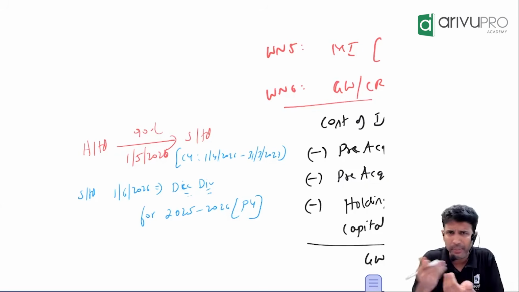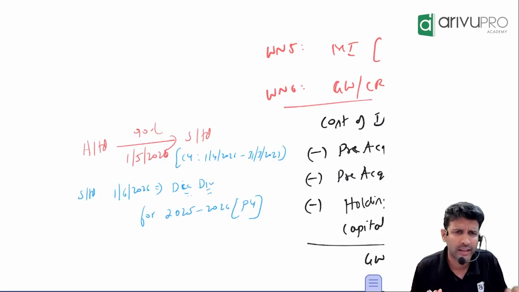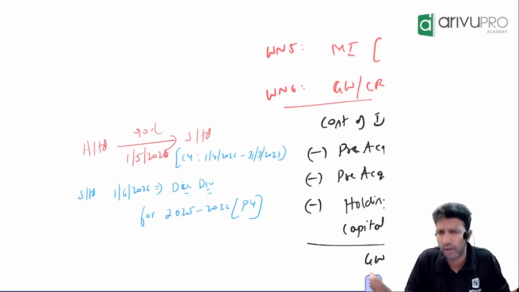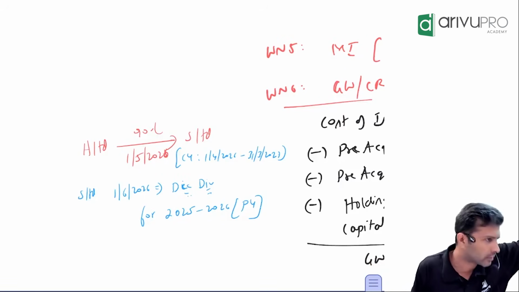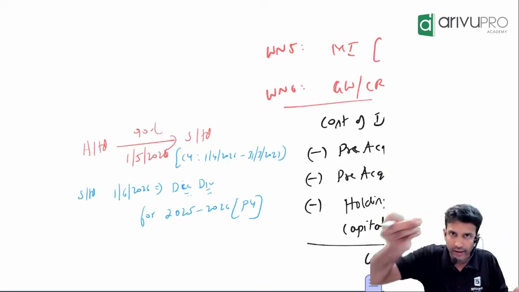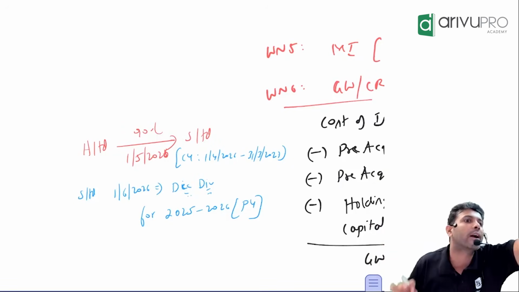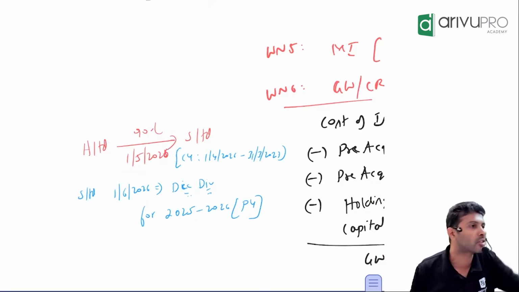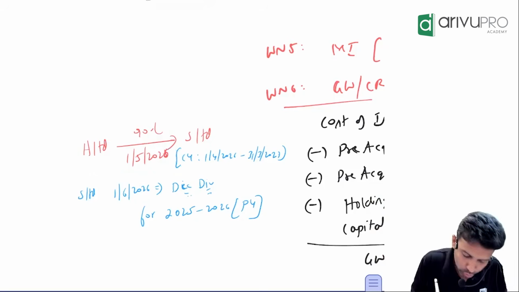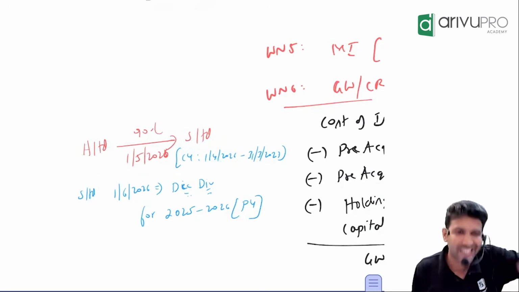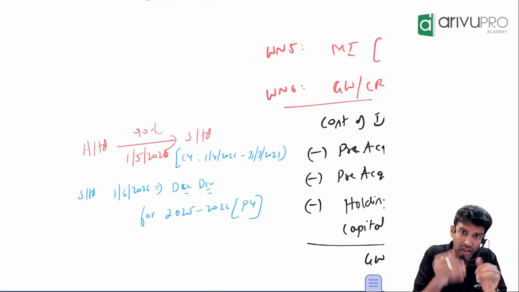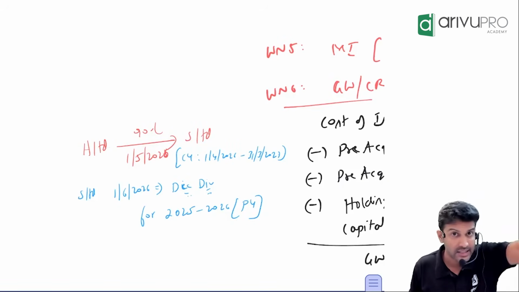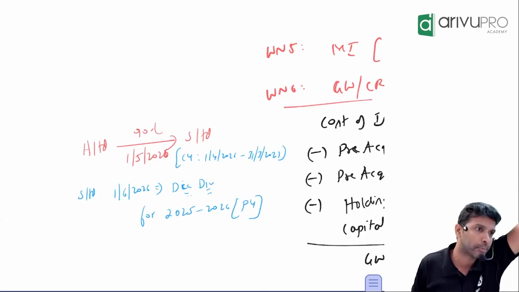But under the Companies Act, the dividend doesn't work like that. On a particular day, which we call the record date, we check who is a shareholder. Whoever is a shareholder gets the full dividend. If your name is not appearing on the record day, you will not get dividend. As simple as that. On the record day, H Limited's name is already appearing in the register. So will H Limited get this dividend? Yes. But in reality or logically, should they get it? No.